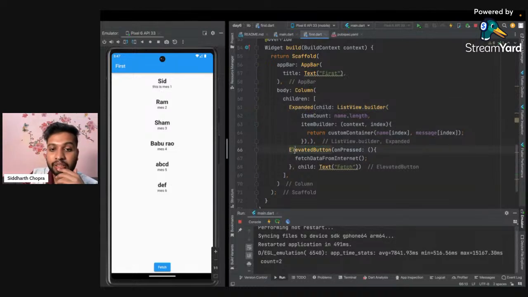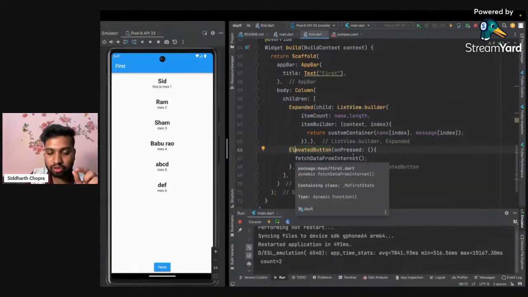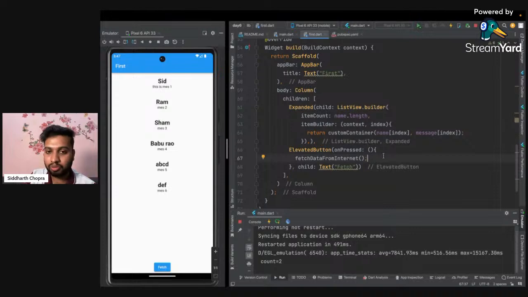But our elevated button also needs to be placed, and because of that it was throwing an error. So what I did is use the Expanded widget, which takes the remaining space after what I've created below it. First the elevated button takes its required space, and whatever space is left is dedicated to our ListView.builder.